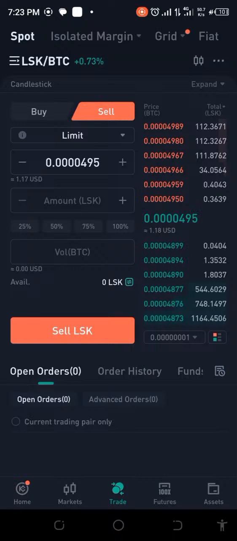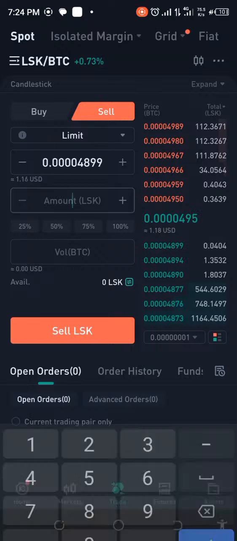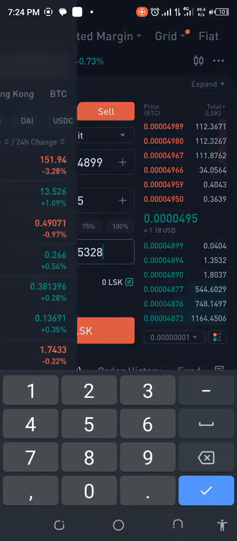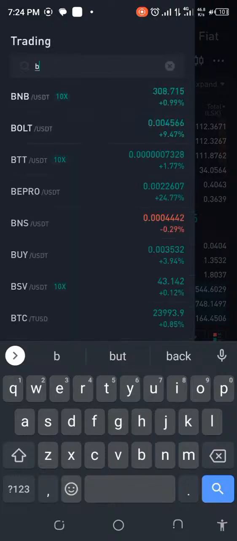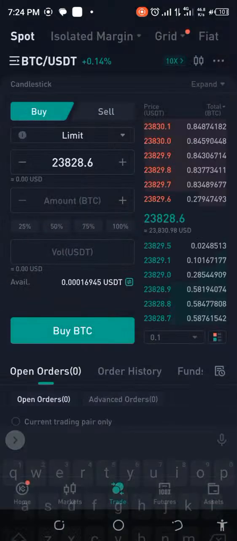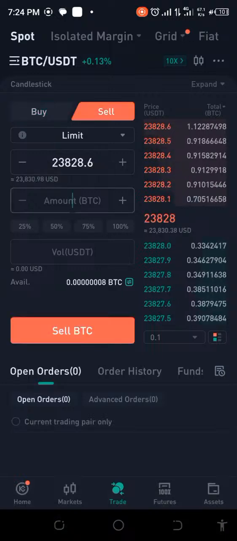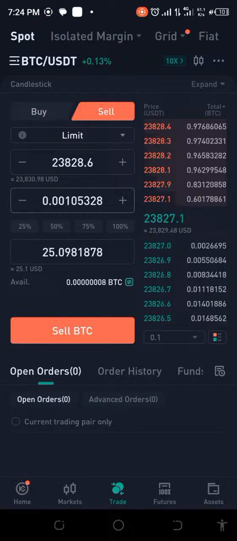So what are we going to do? Because if I put 21.5 here, I may not be able to. Let me just copy that and quickly see what it will give us in BTC/USDT, just to be sure before we go ahead. All these calculations have to be done so that we don't miss any part. Okay, so this is 25.09. It's still a profit, but don't forget that we're still going to have transfer fees. So it's still not giving me exactly what I want.